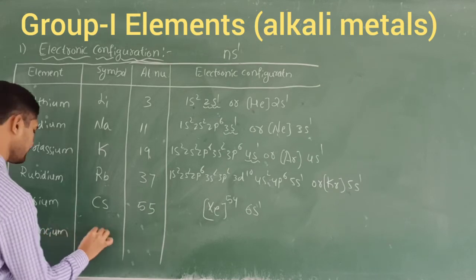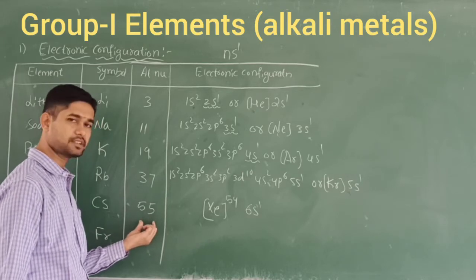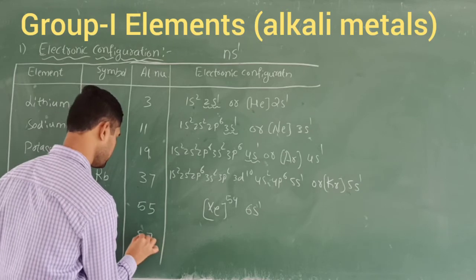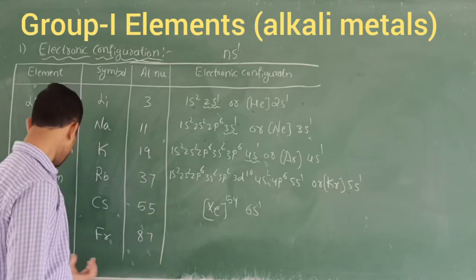So francium is the symbol for this element. Now I am going to add the 32-digit number here. 32 means 5 plus 2, that's 7, and 8 so this will become 87. So 87 is the atomic number for francium.